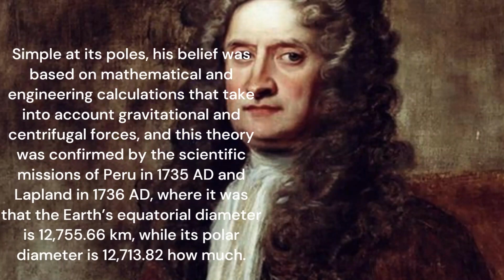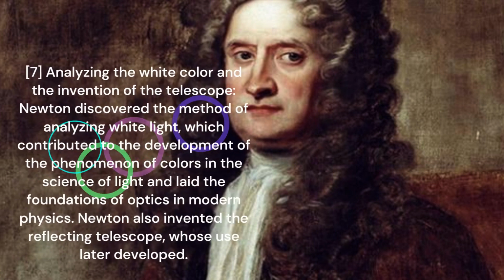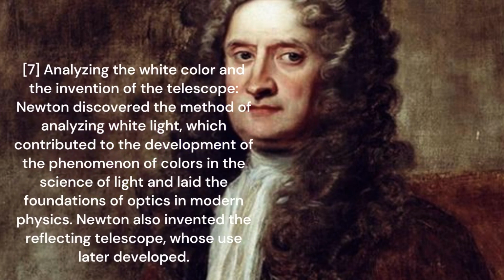Simple at its poles, his belief was based on mathematical and engineering calculations that take into account gravitational and centrifugal forces, and this theory was confirmed by the scientific missions of Peru in 1735 AD and Lapland in 1736 AD, where it was proven that the Earth's equatorial diameter is 12,755.66 kilometers, while its polar diameter is 12,713.82.